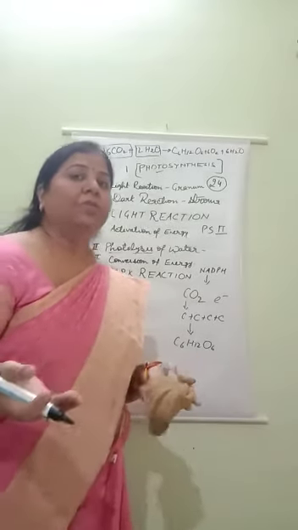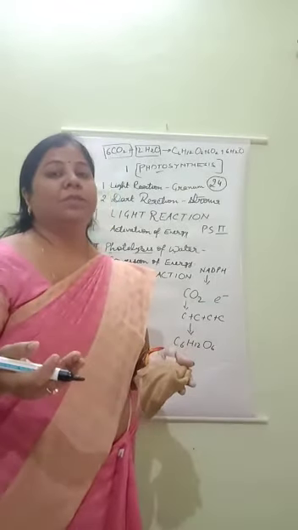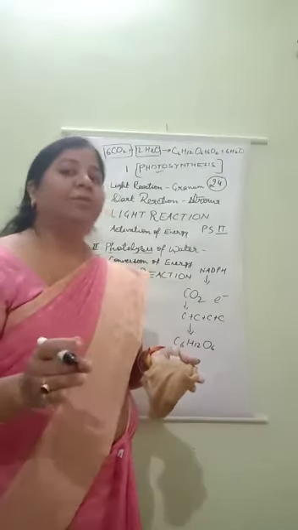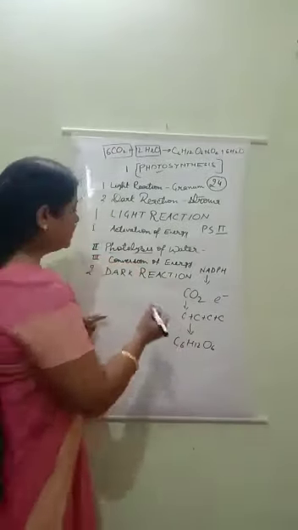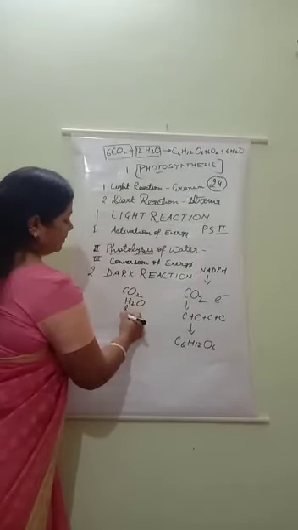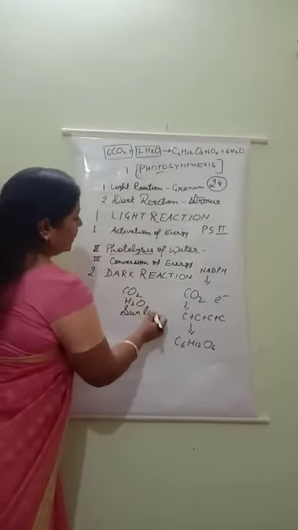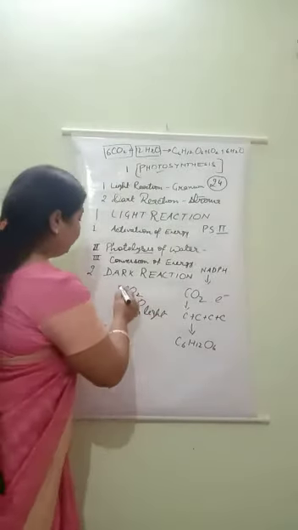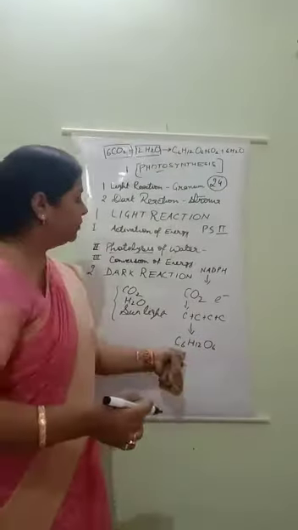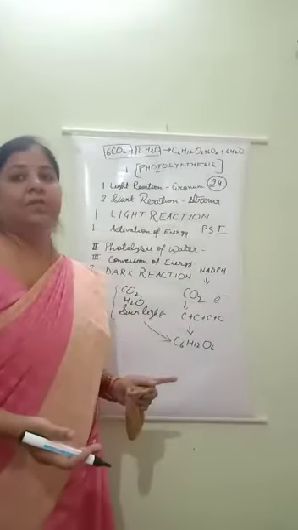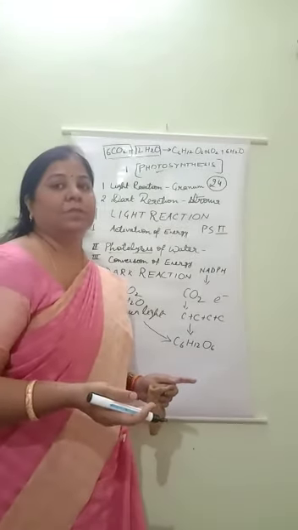So what is photosynthesis? Photosynthesis means formation of food. Understood all of you? By the use of raw materials. And what are the raw materials? Raw materials are carbon dioxide, water and sunlight. By the use of carbon dioxide, water and sunlight, plants make their food in the form of glucose. That process is known as the photosynthesis process.